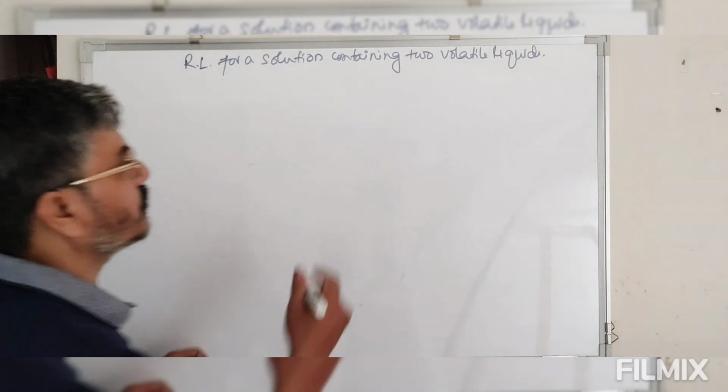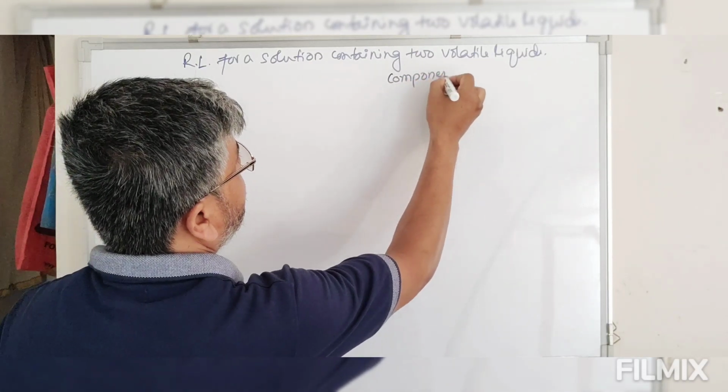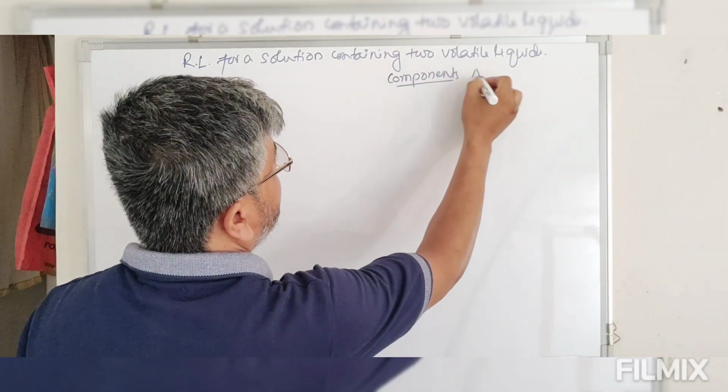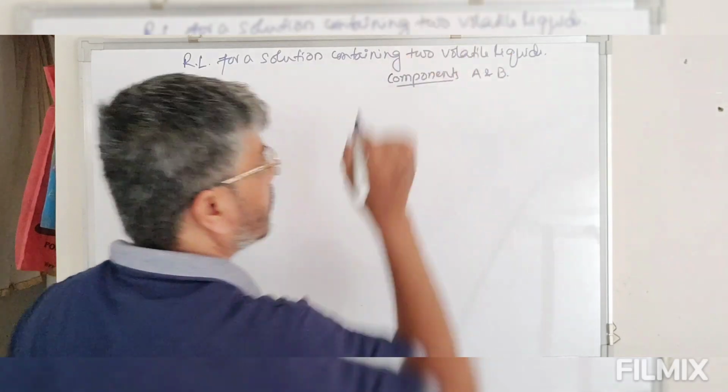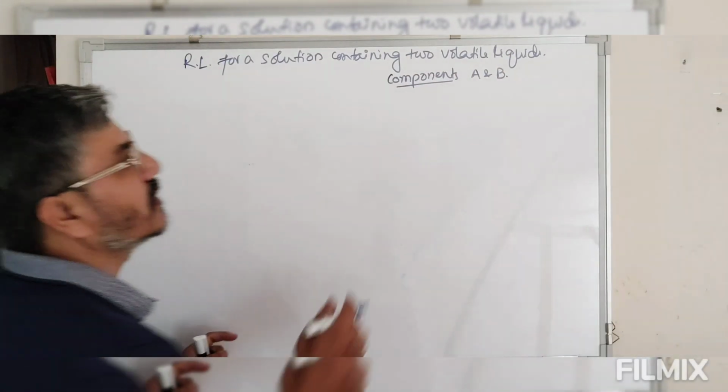Now we start with components A and B. Both are present in the solution and both are volatile.